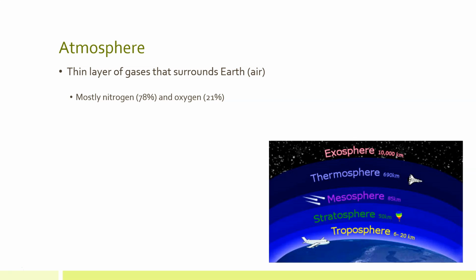It is not mostly oxygen like we may think, just because we breathe the oxygen and our bodies need it to survive. The atmosphere also contains dust particles, cloud droplets, and the rain and snow that form from water vapor. It also contains Earth's weather and is the foundation for the different climates around the world.